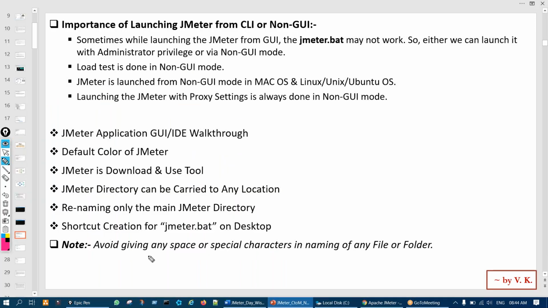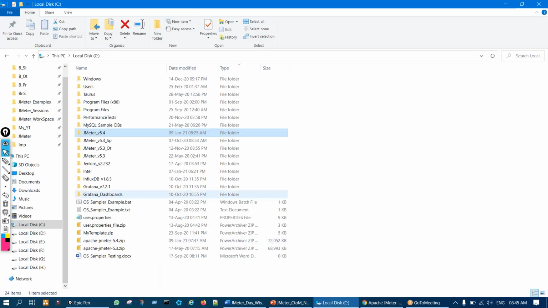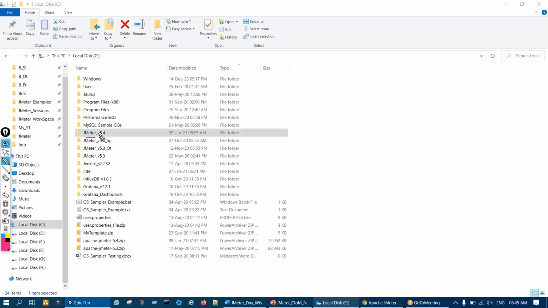Then the next tip will be shortcut creation. Before this, while renaming, do not give any space or special character. Remember this, avoid giving any space or special character in the naming of any file or folder. Let us say I rename this, I have given an underscore as a separator, JMeter, and then I have not given a space.